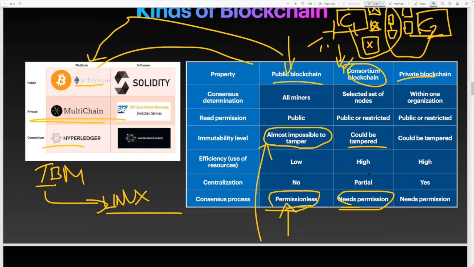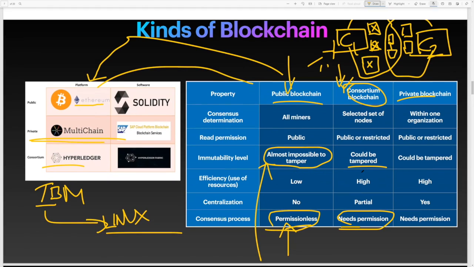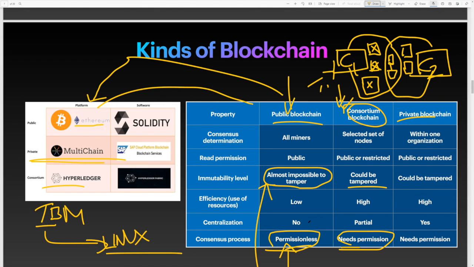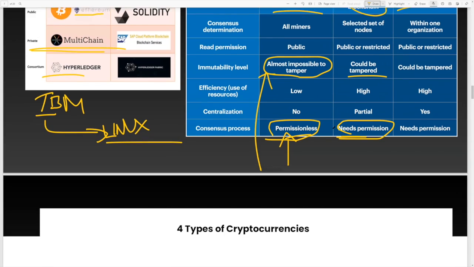You got this, right? Basic gist of this. I got the public, I got the difference. Permissionless versus needs permission, I got that. I'm just trying to figure out what we're currently doing or what we have done. Permission is to allow a node to mine. Permission actually means you are allowing some node here to mine our transactions. That's what permission means. Okay, I need that explained deeper, and I'm sure you're going to get into it on another slide.